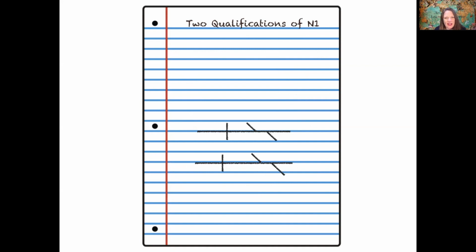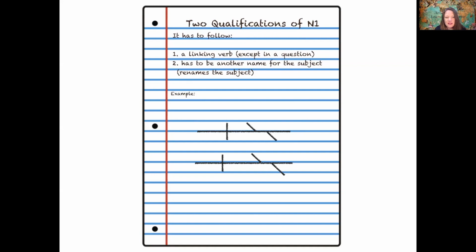Two qualifications of noun 1. Number 1, it has to follow a linking verb, except in a question. So if you have an action verb, then that next noun is not going to be a noun 1. It has to follow a linking verb. And number 2, it has to be another name for the subject. In other words, it must rename the subject. It has to follow a linking verb and rename the subject.